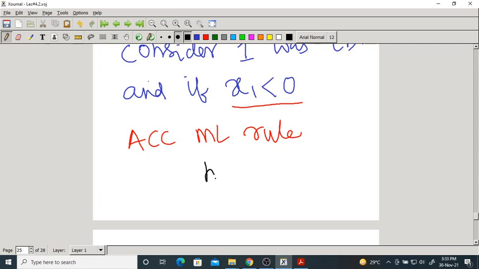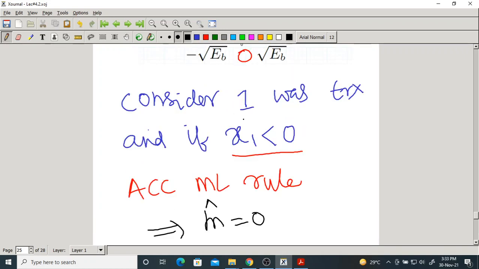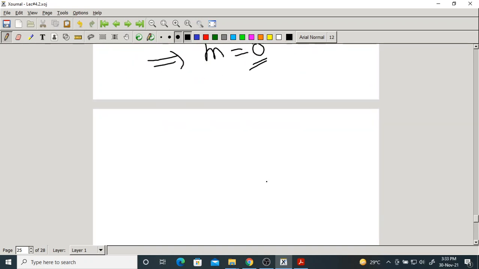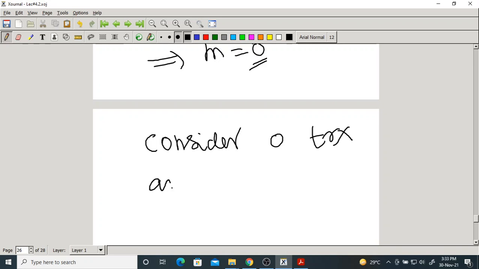We say that M-cap, which implies M-cap equal to 0, which means actually bit 1 was transmitted but we are receiving it as 0. This is one possibility. What is another possibility? Reverse. Consider bit 0 transmitted and x1 is positive.